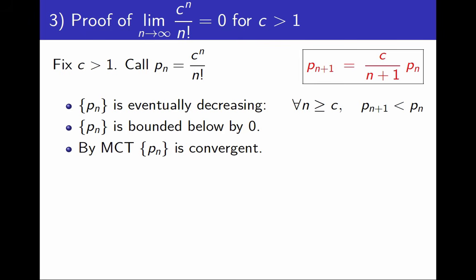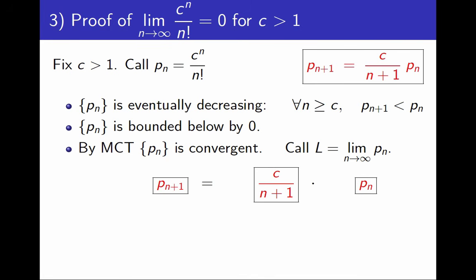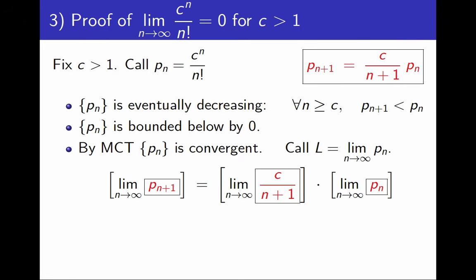Great. Now that I know the sequence is convergent, let's give a name to the limit. Let's call the limit L. And once we know this limit exists, it is going to be easy to prove it is 0. Let's look back at the recurrence relation. I can use the limit laws and say that the limit of p sub n plus 1 equals the limit of c over n plus 1 times the limit of p sub n. I can only do this because I know all 3 limits exist. The first limit is L, the second limit is 0, and the third limit is L. So L equals 0 times L, and L is 0, which is what I wanted to prove.